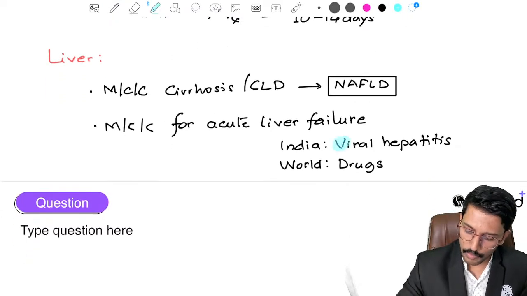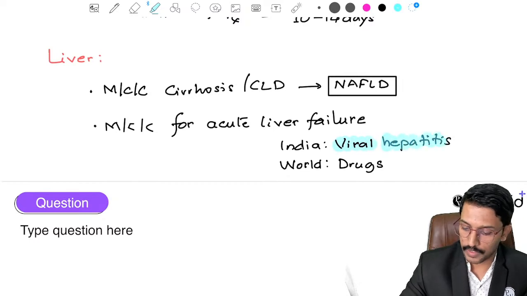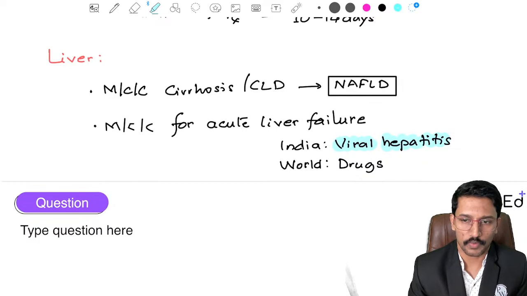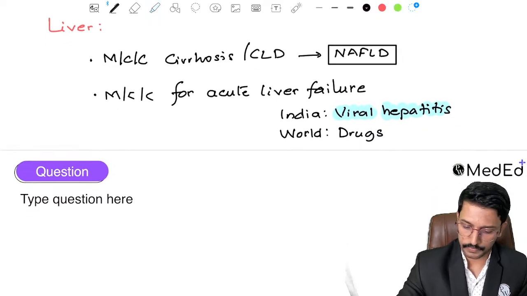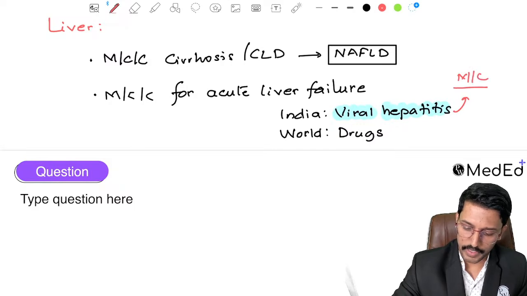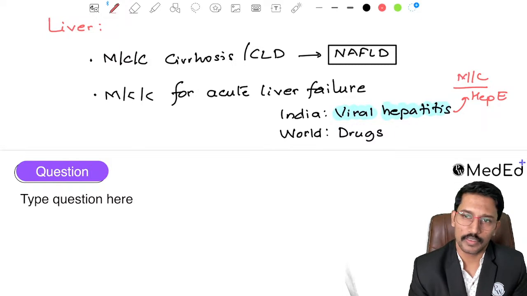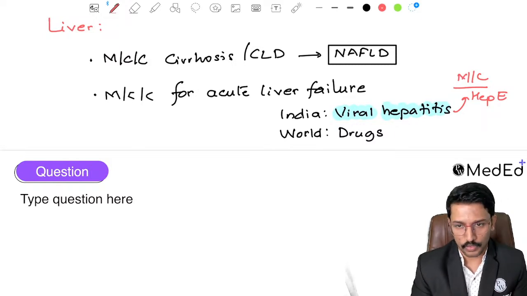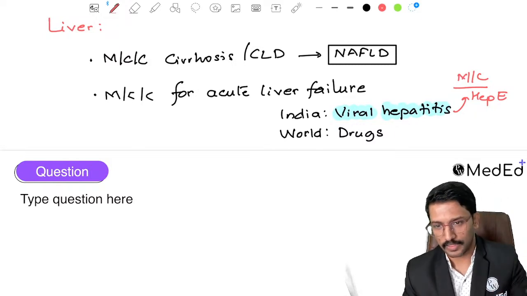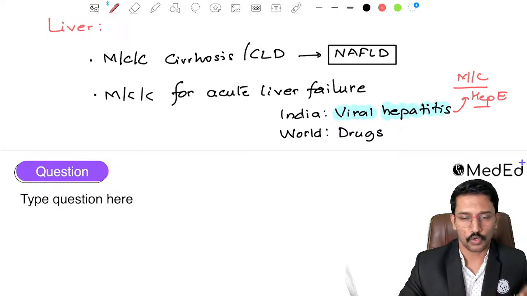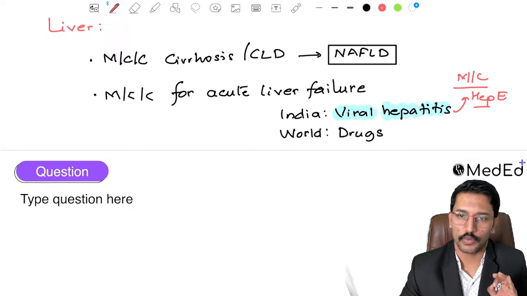And if we are talking about viral hepatitis, then comes the question, which virus? We know A, B, C, D, E, right? Among them, which one is the most common cause for acute liver failure? So among them, the most common one is hepatitis E. Hepatitis E is the most common cause among the viral causes, among A, B, C, D, E, and other than that non-hepatotropic viruses all clubbed together. Hepatitis E is the most common cause for acute liver failure in India.